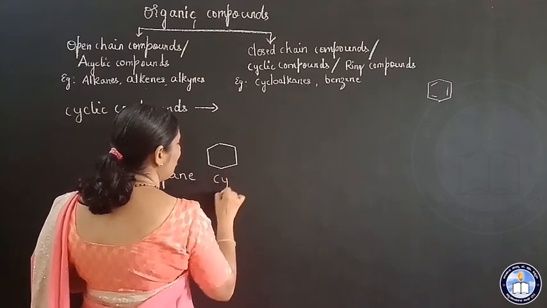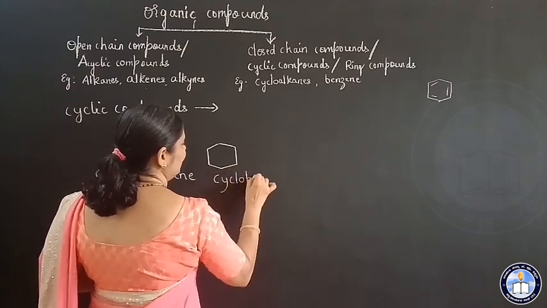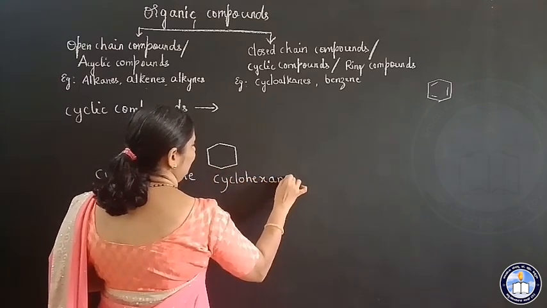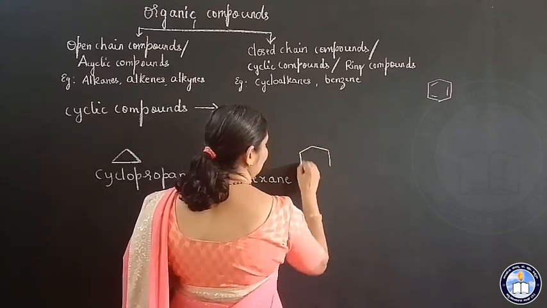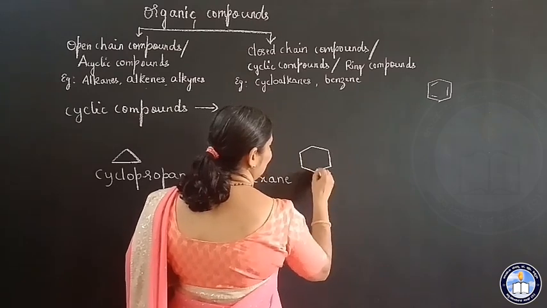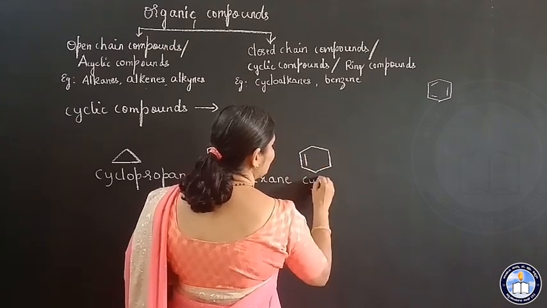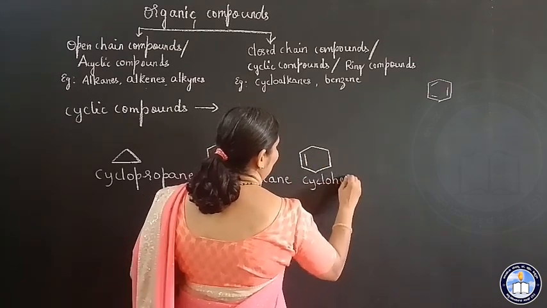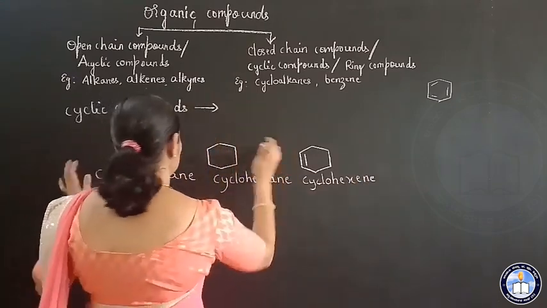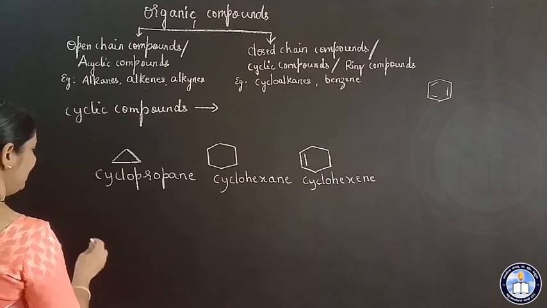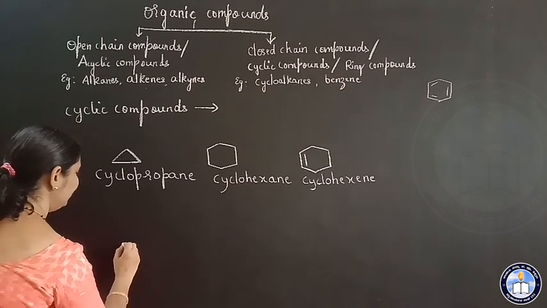This is cyclohexane. This is cyclohexene. This is one set of structures which I have written, and the second set I am going to write here.